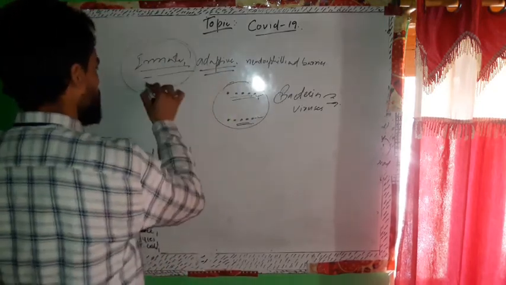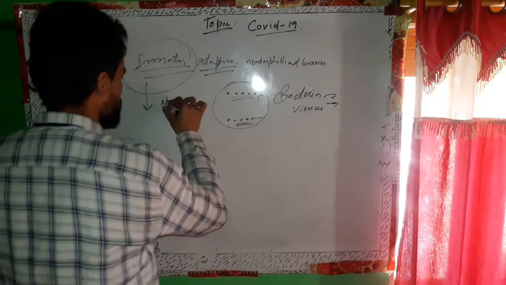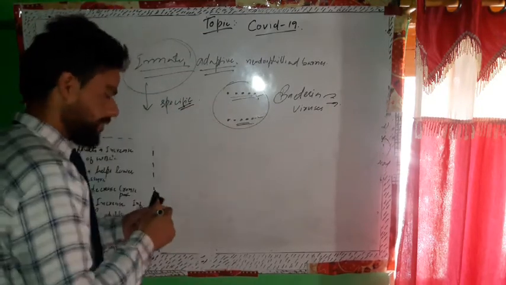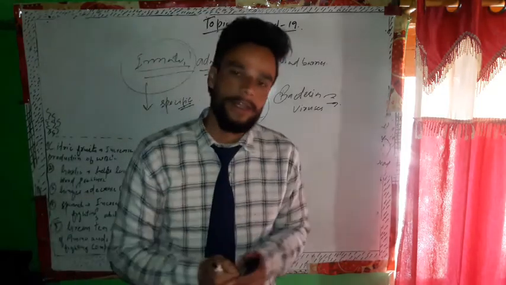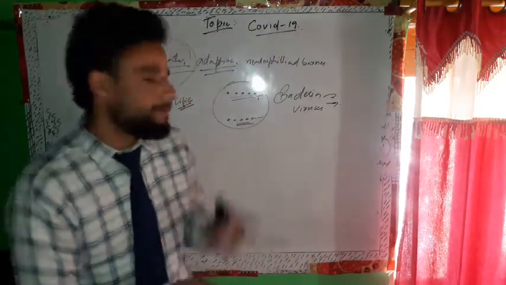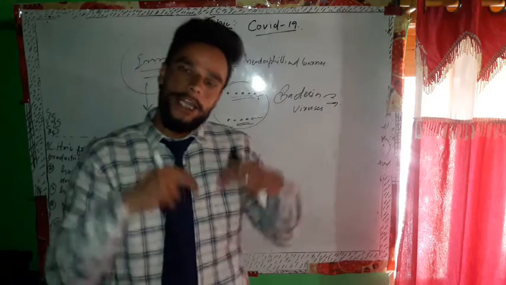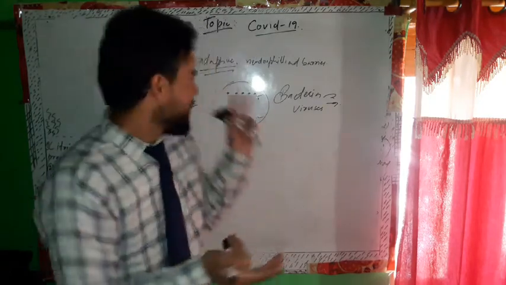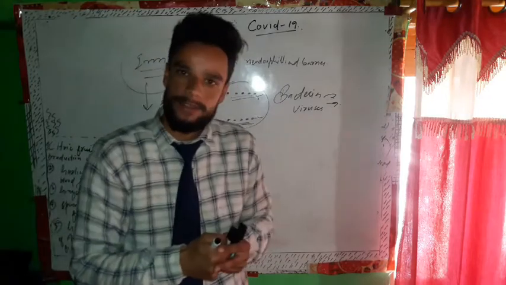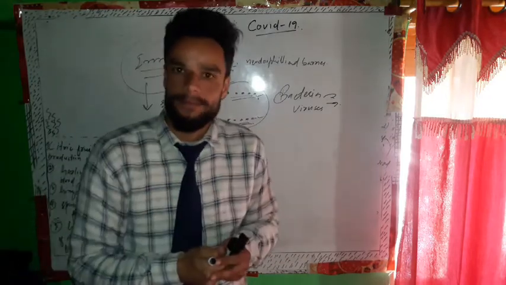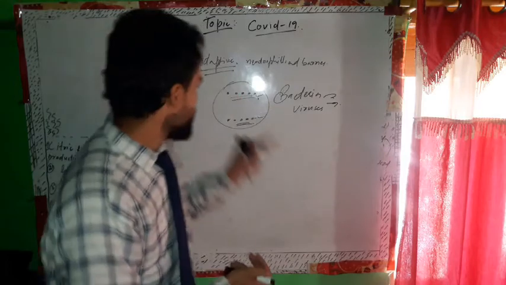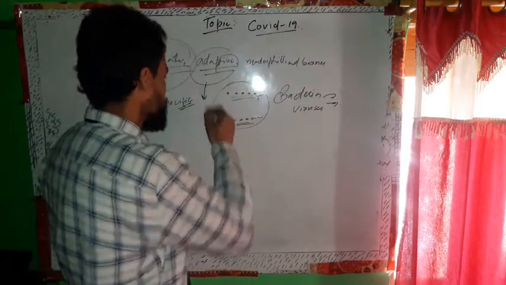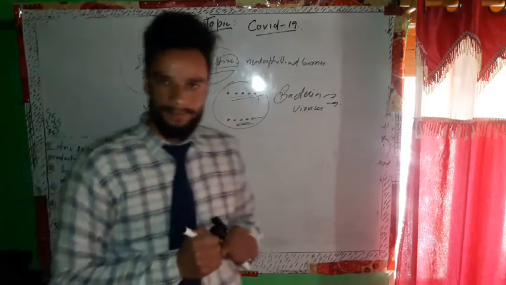Innate immunity is nonspecific. For example, if foreign material enters our body, we have innate immunity. Innate immunity does not recognize the virus, but it still fights the virus for a specific time, and then we have adaptive immunity. Adaptive immunity is the immunity that identifies the virus.